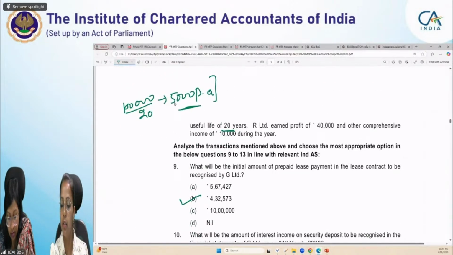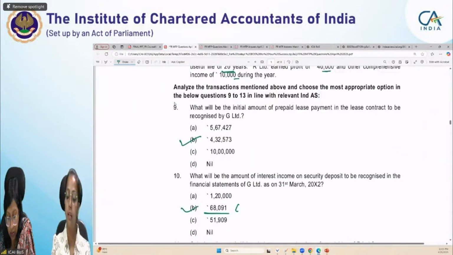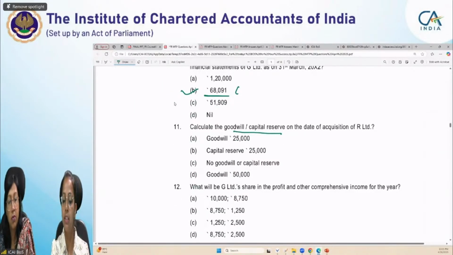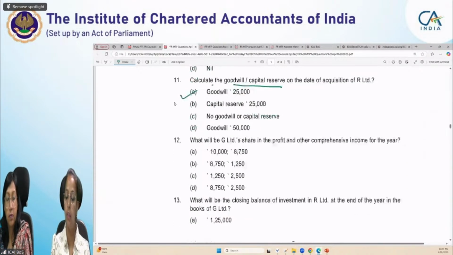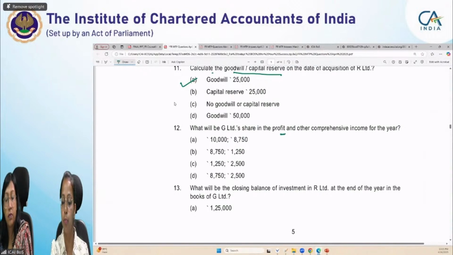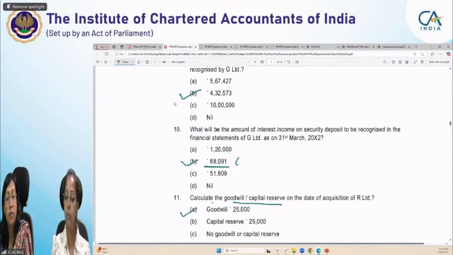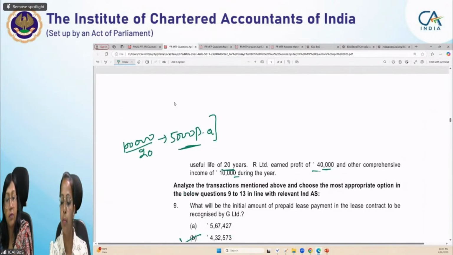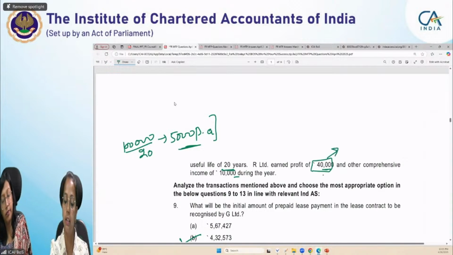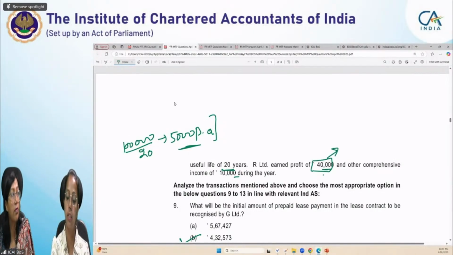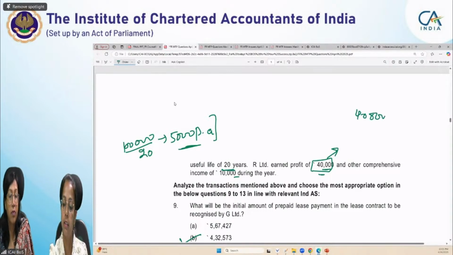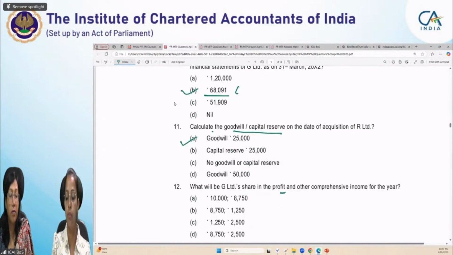R Limited earned a profit of 40,000 and other comprehensive income of 10,000. Now the 11th question says to calculate the goodwill capital reserve. So we have calculated goodwill is 25,000. Now we are required to calculate the share in profit and OCI. We have seen the profit given is 40,000, but this 40,000 is unadjusted, or you can say it's before adjustments of the fair value. So in this 40,000, we will adjust this 5,000 for calculating the post acquisition profit for consolidation purposes.